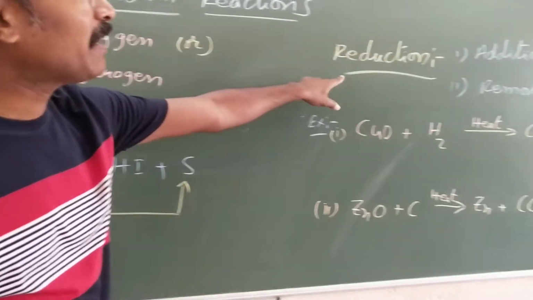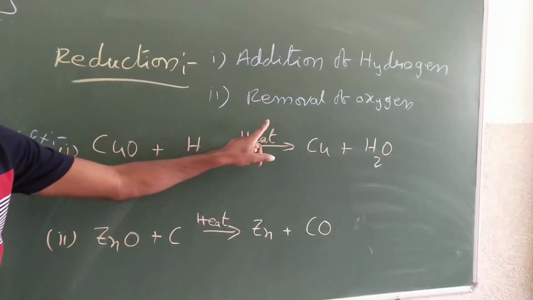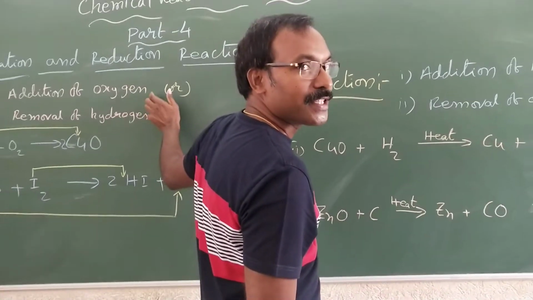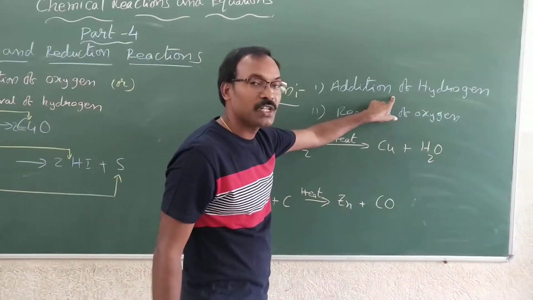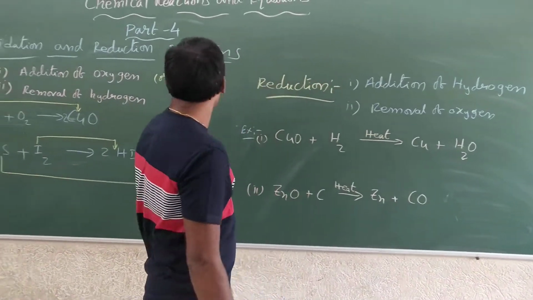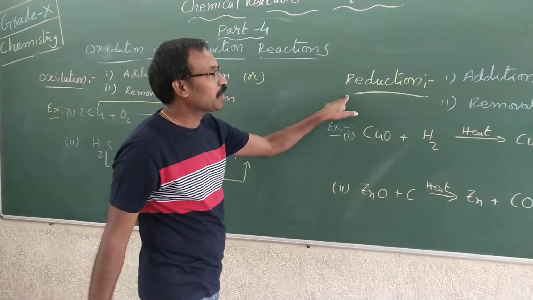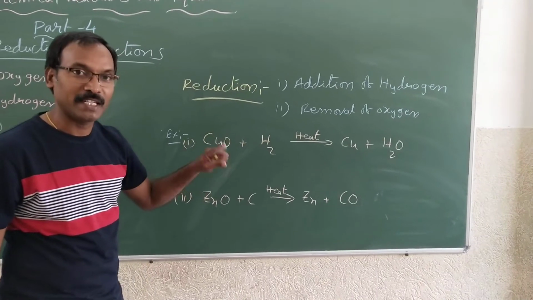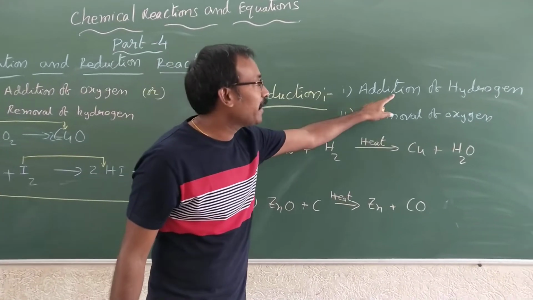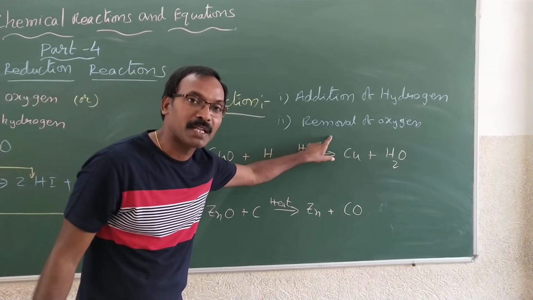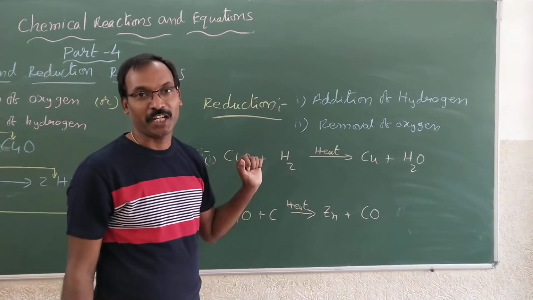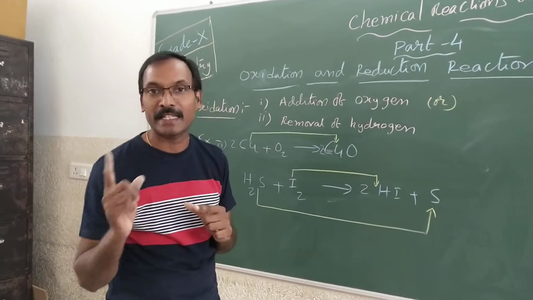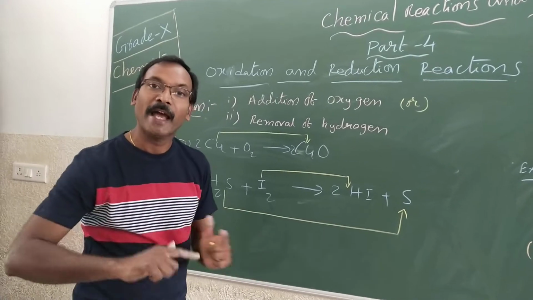And similarly, in case of reduction, it is addition of hydrogen or removal of oxygen, quite opposite to that. Oxidation means addition of oxygen, and reduction means addition of hydrogen. And oxidation means removal of hydrogen, reduction means removal of oxygen. Addition of oxygen or removal of hydrogen is nothing but oxidation, and addition of hydrogen or removal of oxygen from a chemical substance is nothing but reduction. So any chemical reaction, if you take it, will contain oxidation as well as reduction.